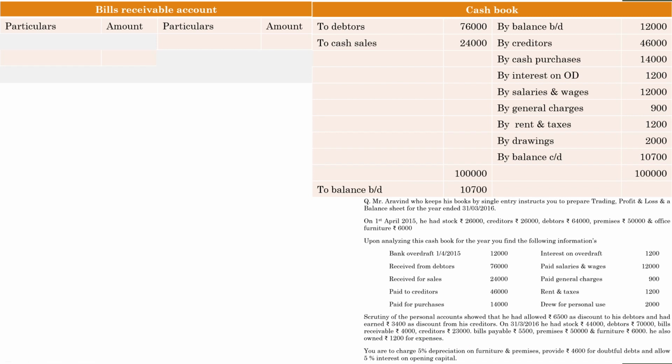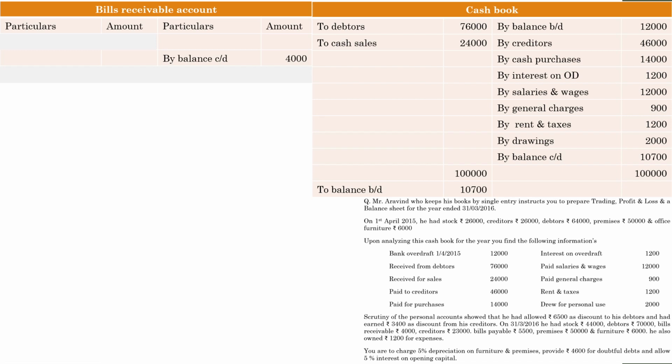So what is the meaning? That means during the year Aravind might have drawn a bill on the debtors. That is why by the end there was an amount of rupees 4,000 bills receivable. There was no amount as bills receivable in the opening balance. There is an amount of 4,000 in the closing balance. So first of all write down the closing balance. By balance carried down 4,000.